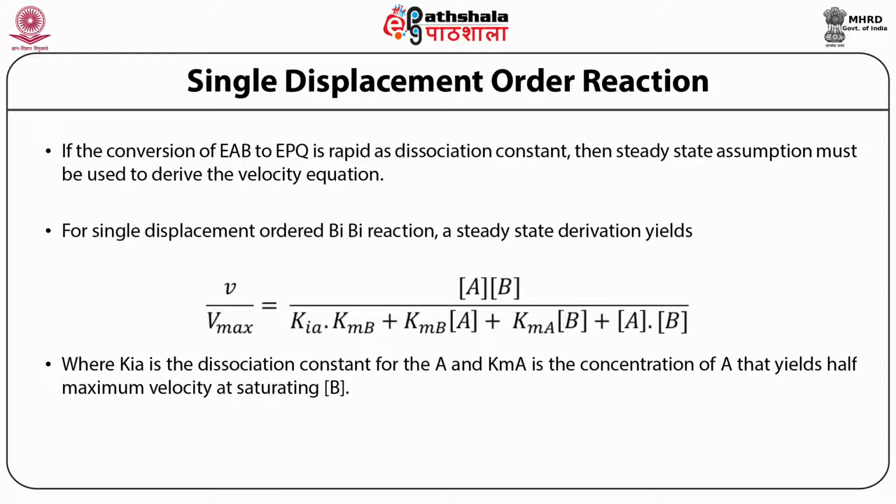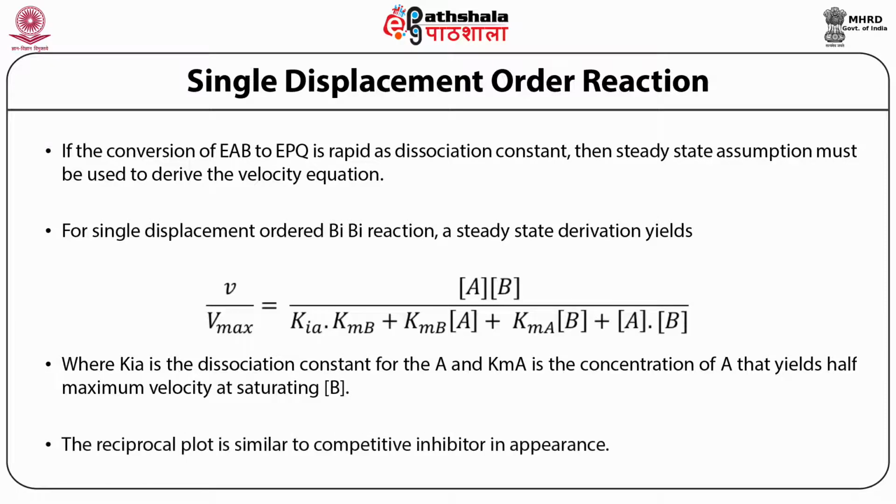Although it is not written here, if it is KMB, then it is the concentration of B that yields half maximum velocity at saturating A. So this particular reciprocal plot is very similar to the competitive inhibitor in appearance.